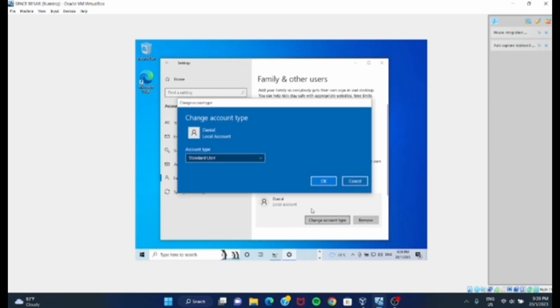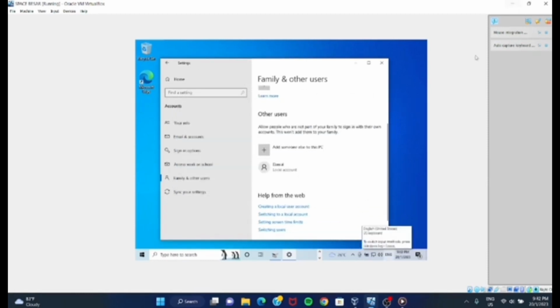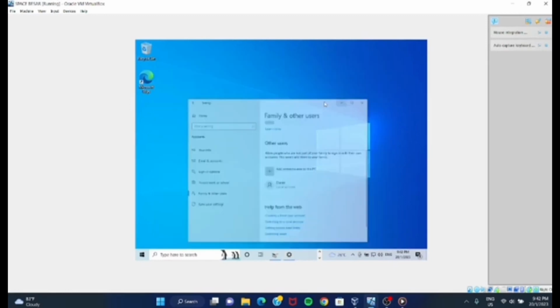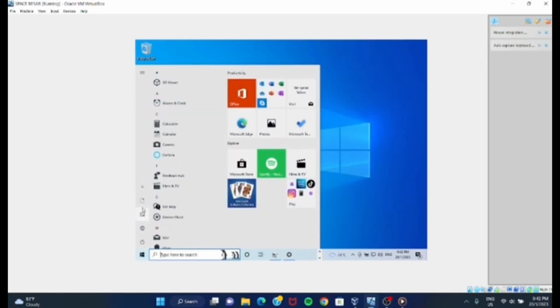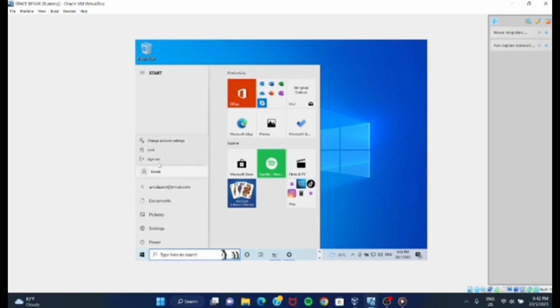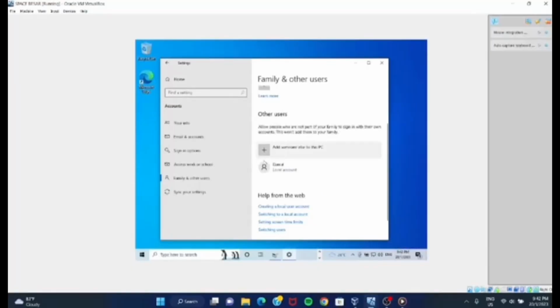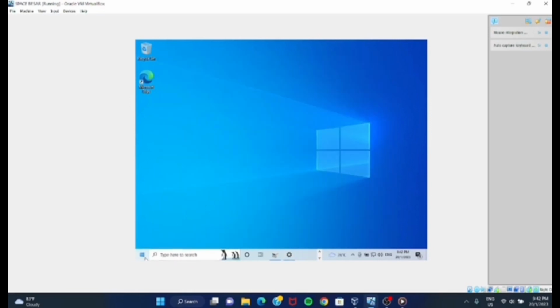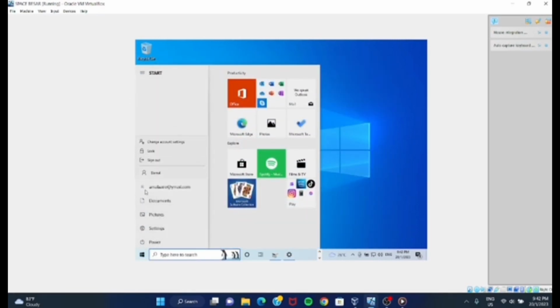Click on local account and change account type. And then choose standard user. Click OK. On the local account, and then you can check the account in Windows. Click on local account, and then the account will appear in Windows.